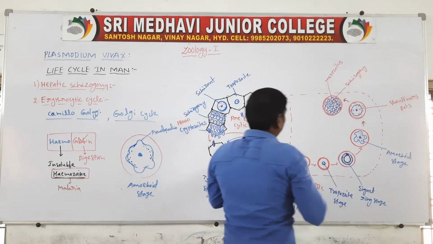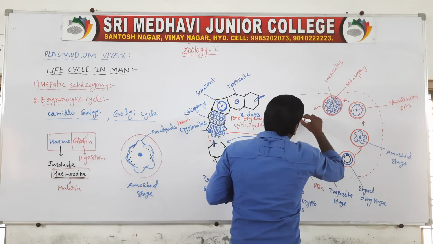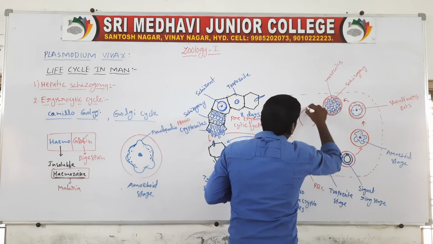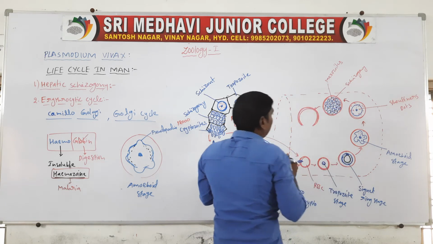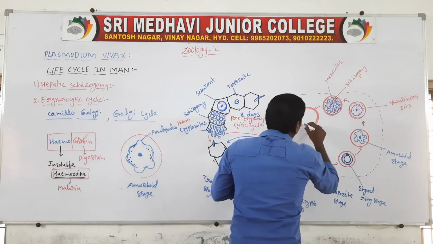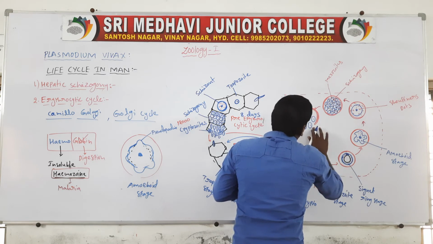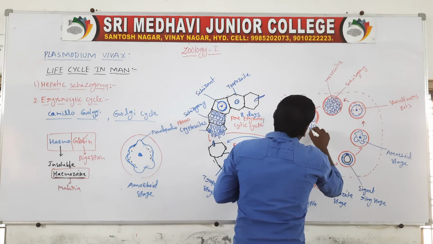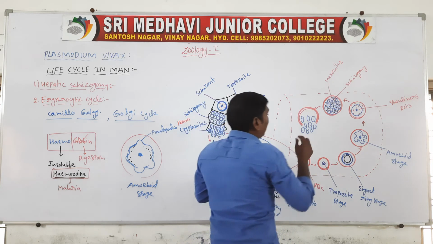The final step: the red blood cell is bursting, releasing merozoites along with hemozoin.